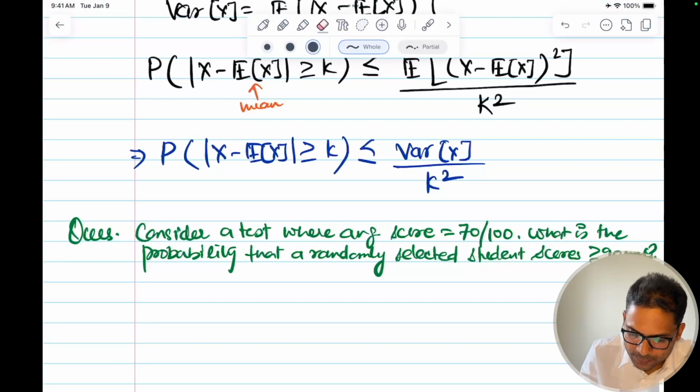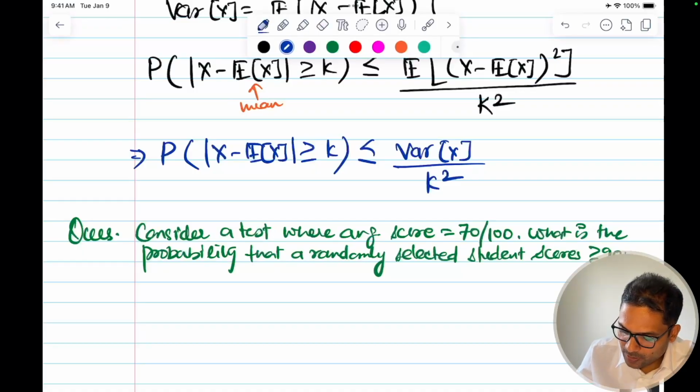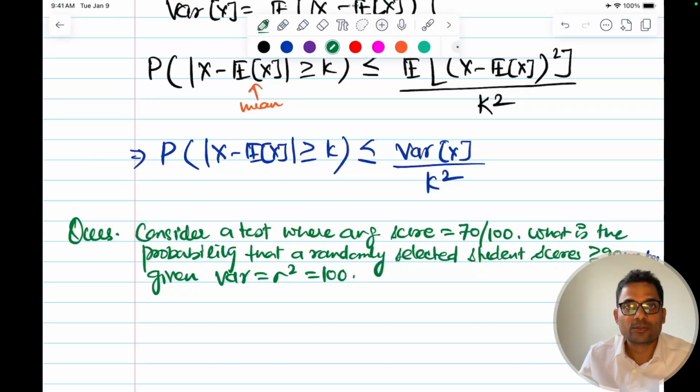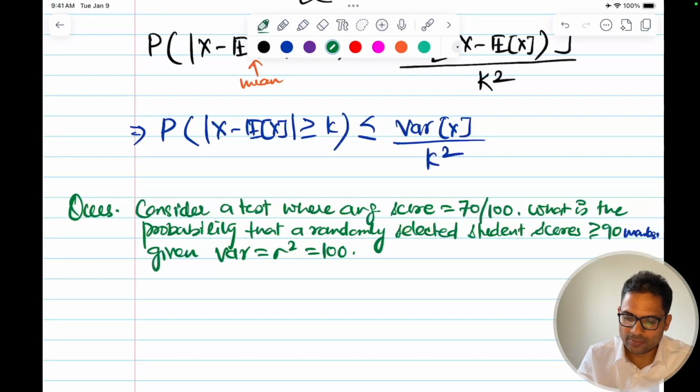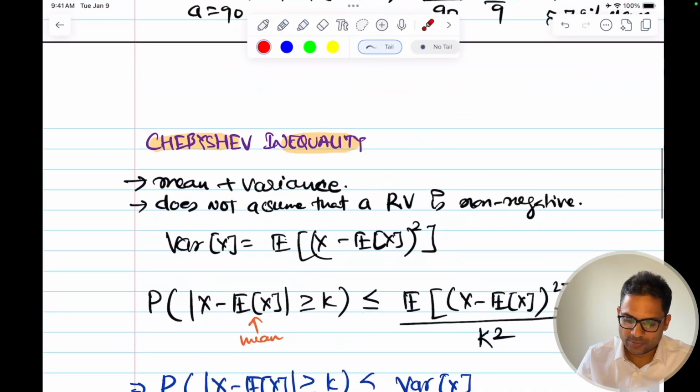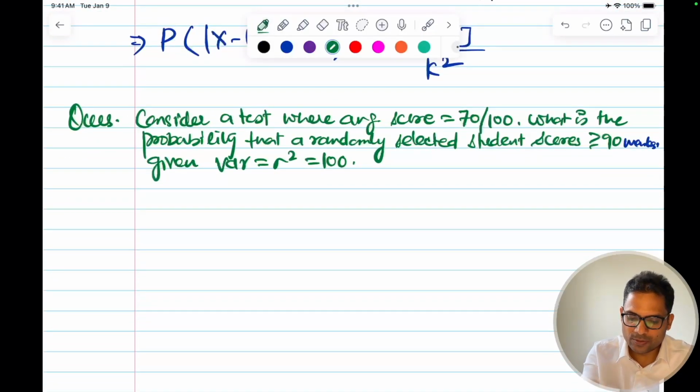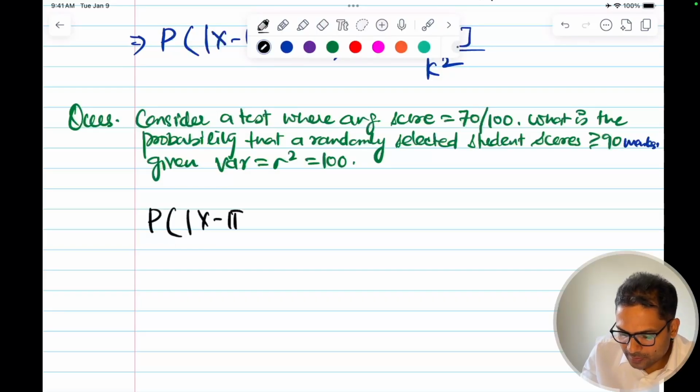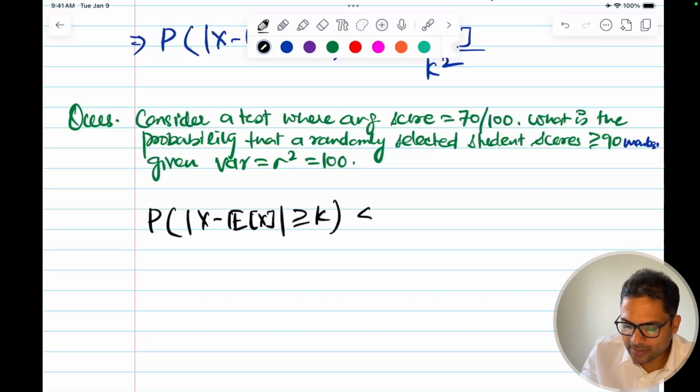But we know that Chebyshev inequality also needs the variance. So given the 90 marks, the variance is equal to sigma square, which is equal to 100. So this is given now because Chebyshev also uses variance. It uses mean plus variance. So how will this work out now? We know that from Chebyshev inequality, the probability of the distance from the mean being greater than or equal to k is less than or equal to the variance of x divided by k square.